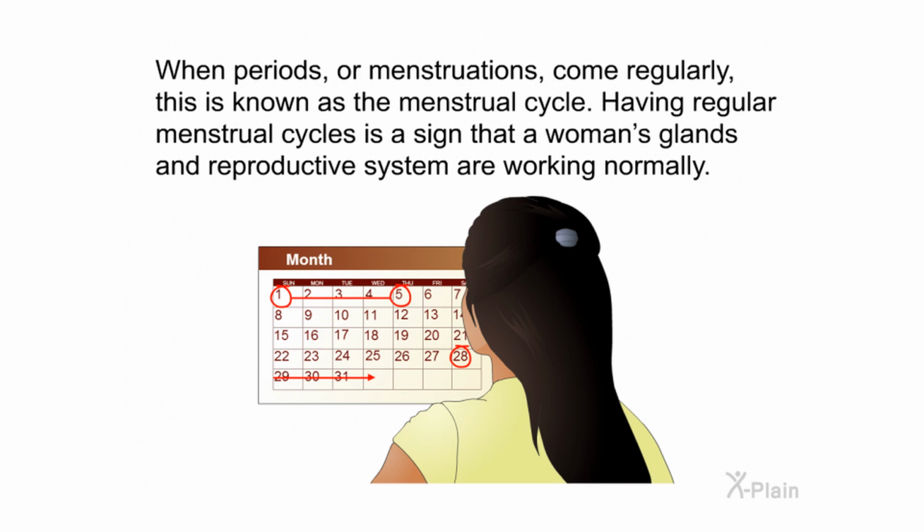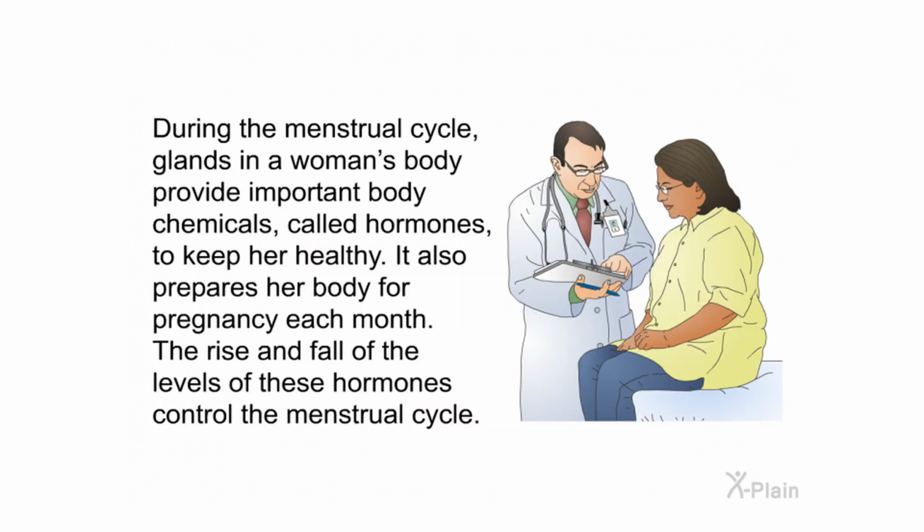Menstrual cycle. When periods or menstruations come regularly, this is known as the menstrual cycle. Having regular menstrual cycles is a sign that a woman's glands and reproductive system are working normally. During the menstrual cycle, glands in a woman's body provide important body chemicals, called hormones, to keep her healthy. It also prepares her body for pregnancy each month. The rise and fall of the levels of these hormones control the menstrual cycle.